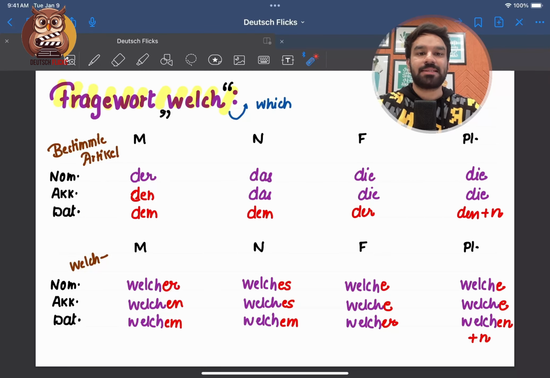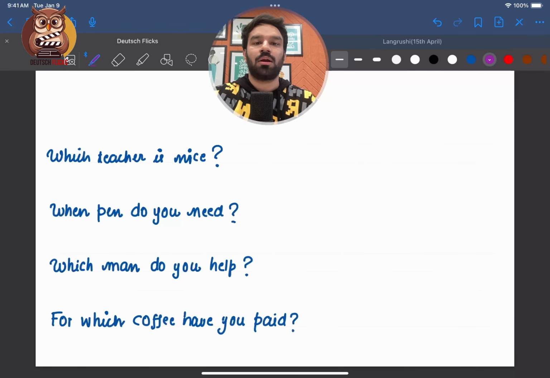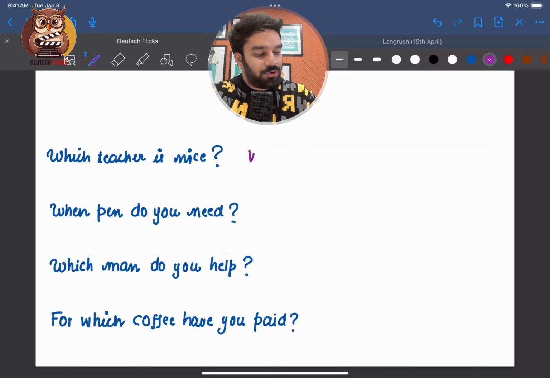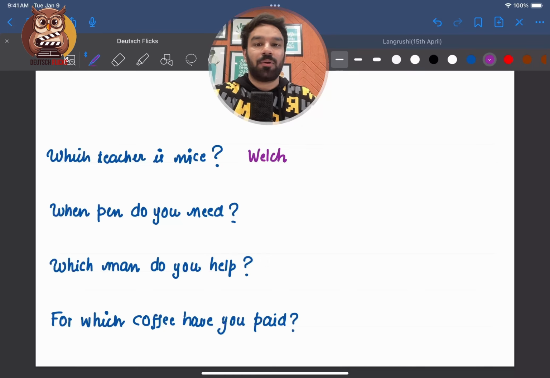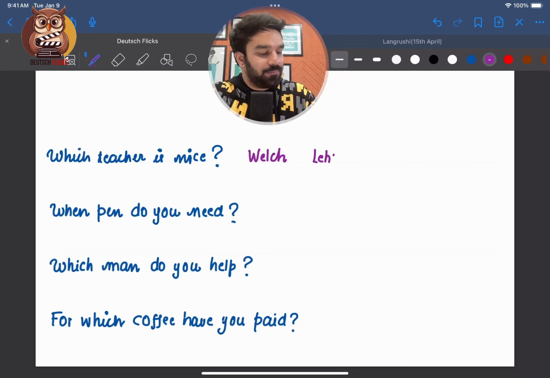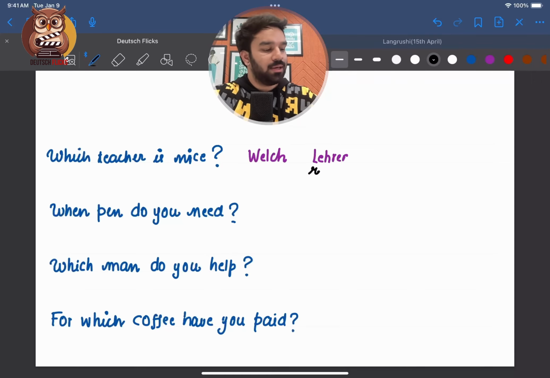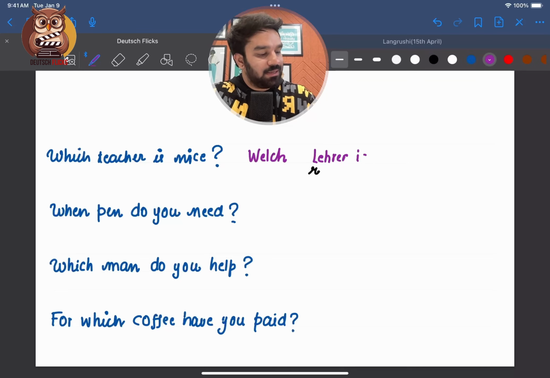Now that you've made this table, let's take a look at some examples. So I've written some examples in English. What we'll do is we'll try to translate them. First question says, which teacher is nice? So one thing is for sure, I'm gonna use Welch. I'll apply some ending, I don't know as of now. But for sure I know teacher is called Lehrer. And Lehrer, this is masculine. Is nice will be ist nett. At the end, question mark.